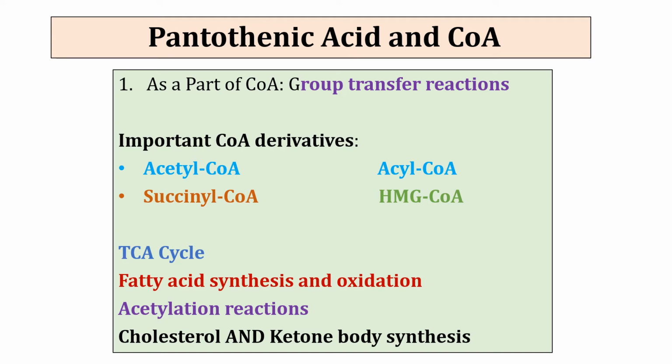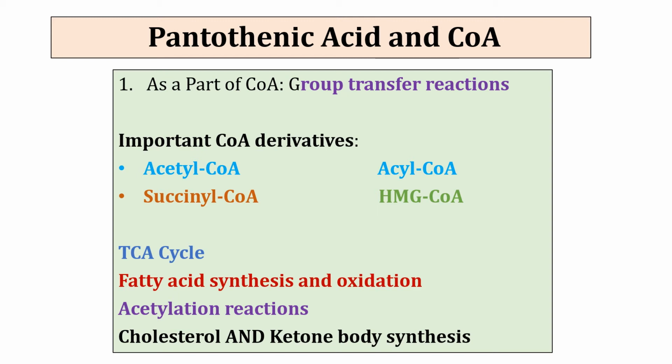In fatty acid synthesis, acetyl coenzyme A is used as a building block, while in beta oxidation, fatty acyl coenzyme A is broken into acetyl coenzyme A, which is used for energy production. It also takes part in acetylation reactions such as formation of acetylcholine.